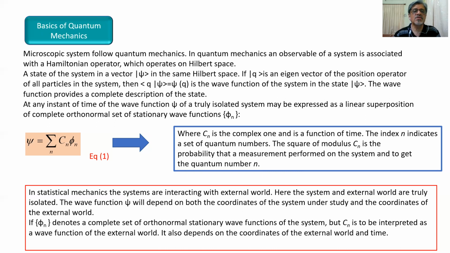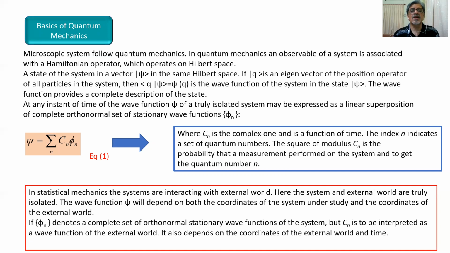A state of a system is a vector ket psi in the same Hilbert space. If ket q is an eigenvector of the position operator of all particles in the system, then we have bra q ket psi equal to psi of q, the wave function of the system in the state ket psi.